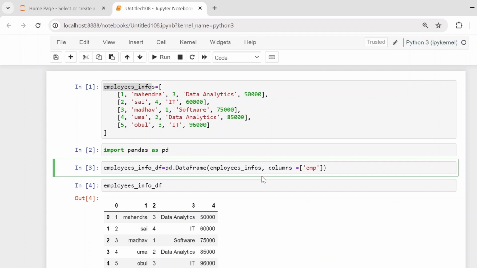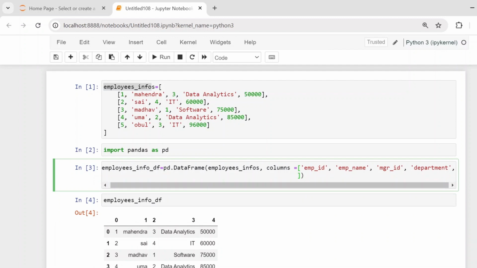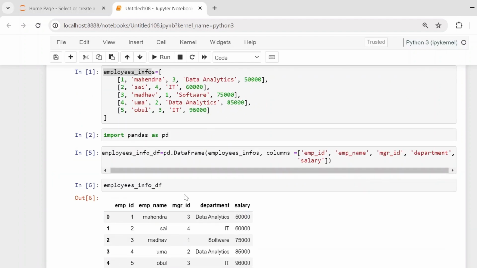That is employee ID, employee name, manager ID, department, and last one salary, right? So when you are giving column names explicitly, then this will return like you can see here. You can see it, right?